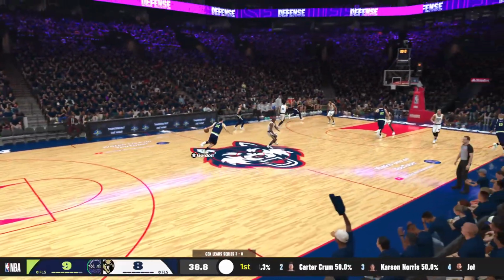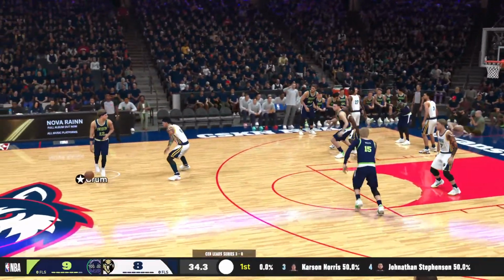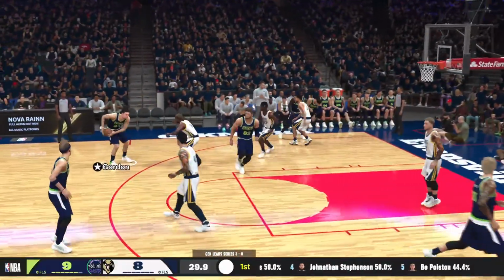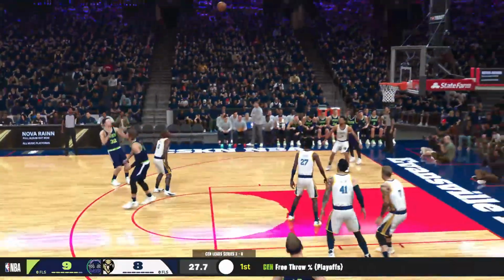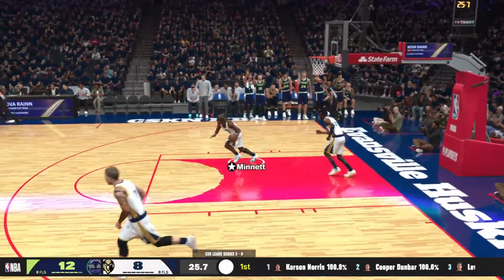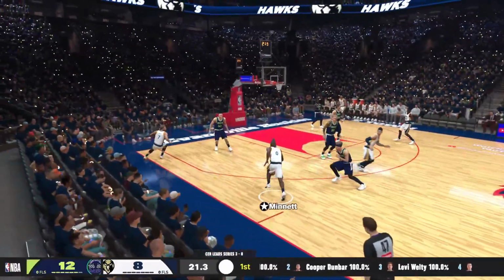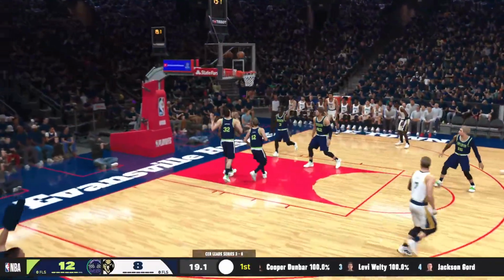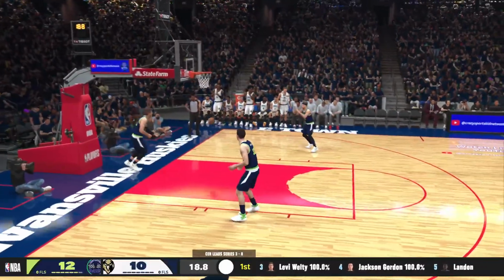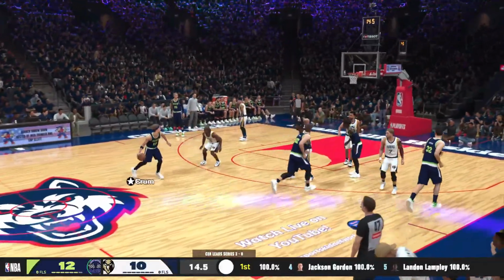Gordon with the rebound. Gordon pass to Crum. Carter Crum with the ball. Crum back to Gordon. Jackson Gordon for three. Nice three-pointer by Gordon. Now here's Jetta Manette. Manette has it, keeps it himself for two. Nice shot by Manette. Now here's Carter Crum.